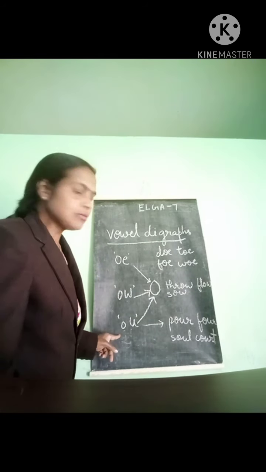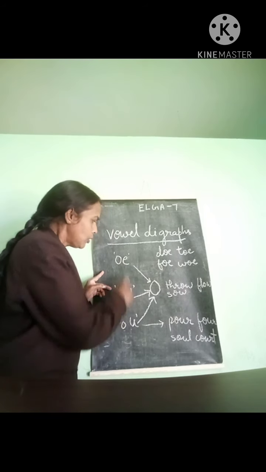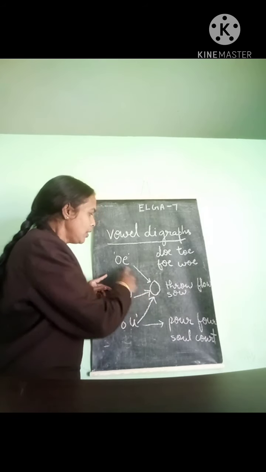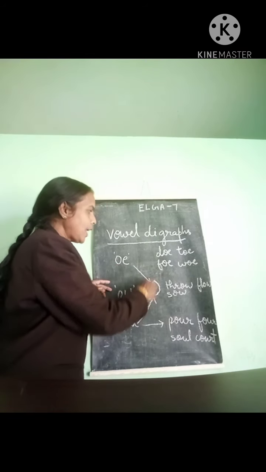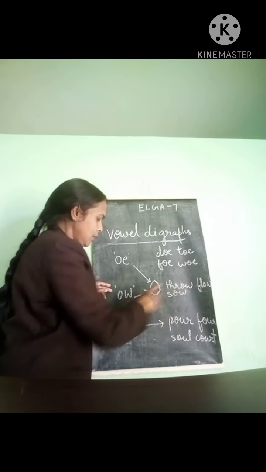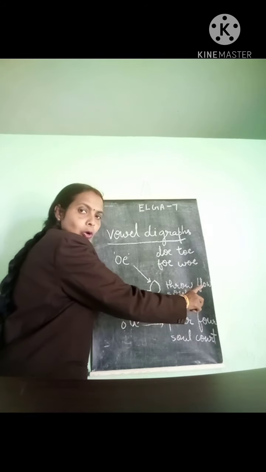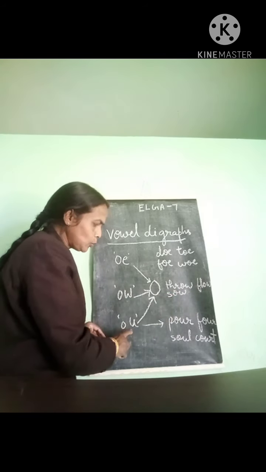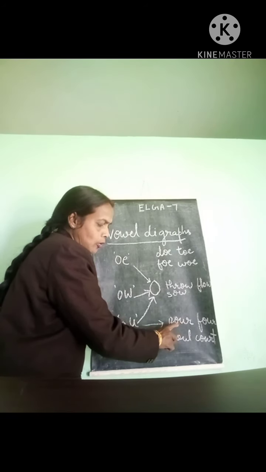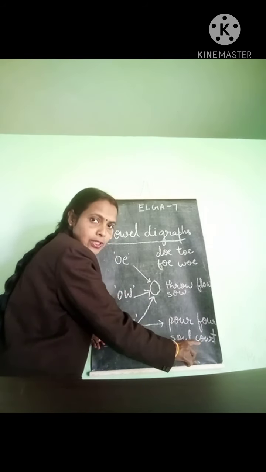So children, O-E, O-W, O-U, all these sounds are O. What are the sounds? O. O-E sounds O, like doe, toe, foe, woe. O-W also sounds O only. Throw, flow, sow. O-U sound is also O only. Pour, P-O-U-R. Pour. Soul, coat, like this.